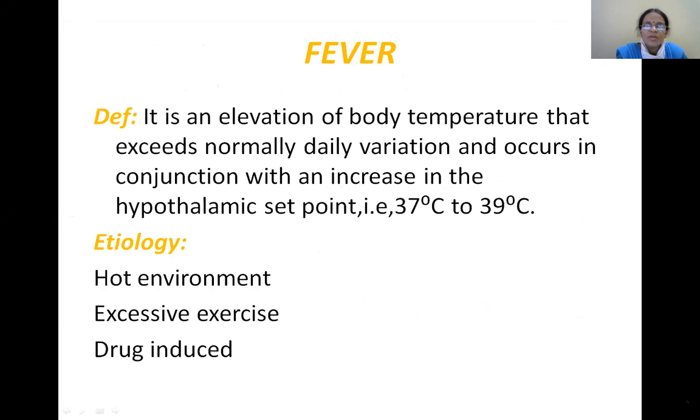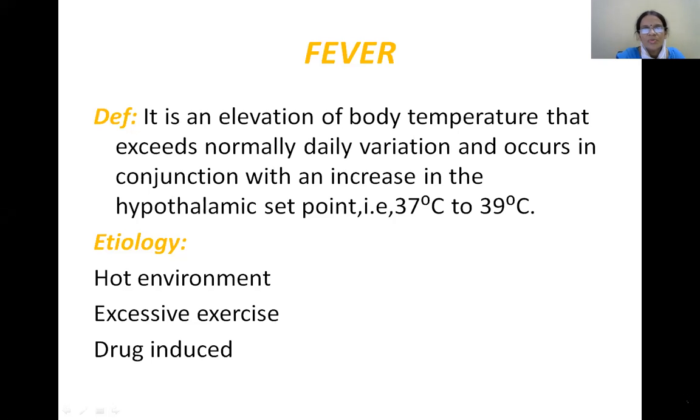So today we would be discussing fever, different types of fever, and hyperthermia, the differences between hyperpyrexia and hyperthermia, and whenever there is a decrease in body temperature, that is hypothermia and frostbite will be discussed.